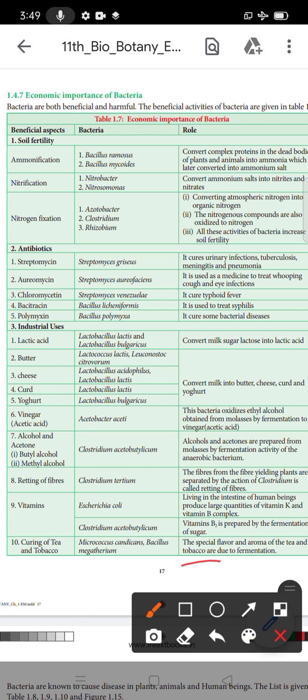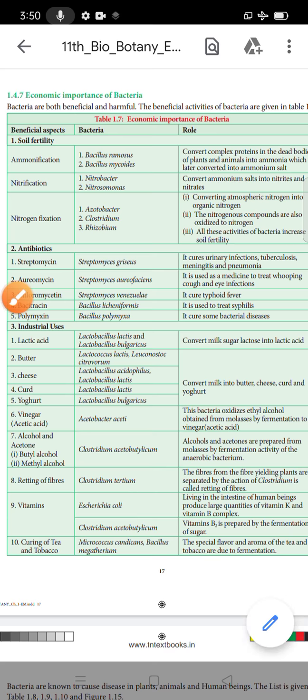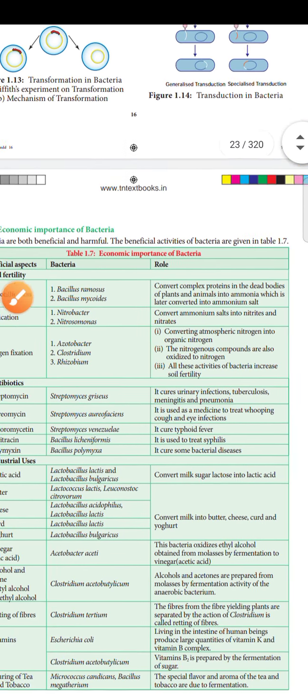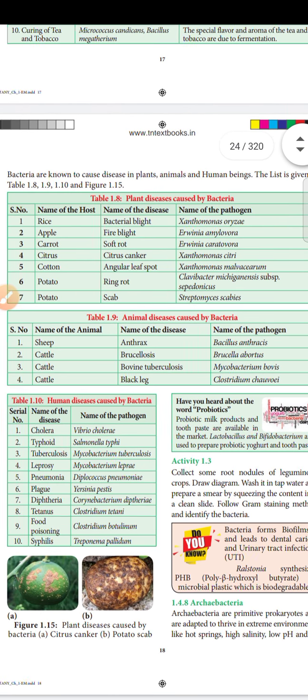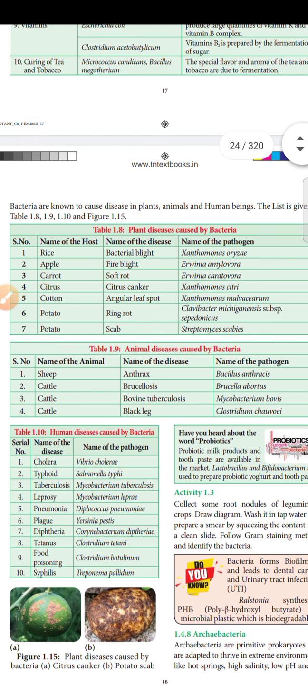Tobacco, you already know. What is the purpose? It is used for the many flavors of chewing gums. So the special flavor and aroma of tea and tobacco are due to the fermentation product. Fermentation means it is a long duration. So this table is the economic importance of bacteria. This tabulation is very important.